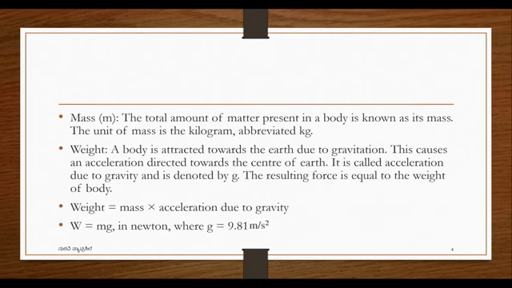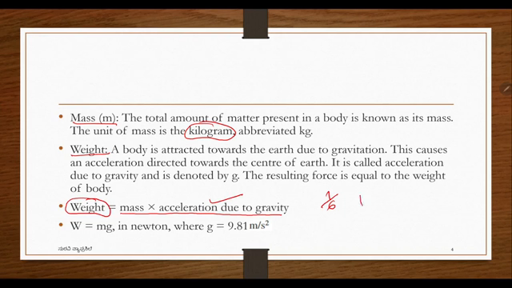Next, we have mass. The total amount of matter present in a body is known as its mass. The unit of mass is kilogram. I think all of you know this, no need to explain that. Next, there is a difference between mass and weight. Weight is mass into acceleration due to gravity. That's why people say the weight changes based on the acceleration due to gravity. The weight of any particle on the moon is 1/6 of that on the earth.